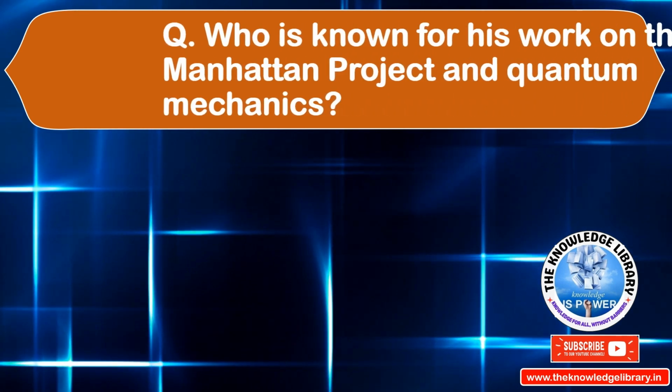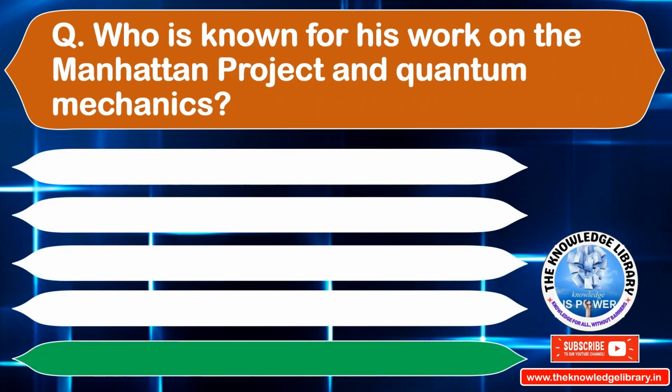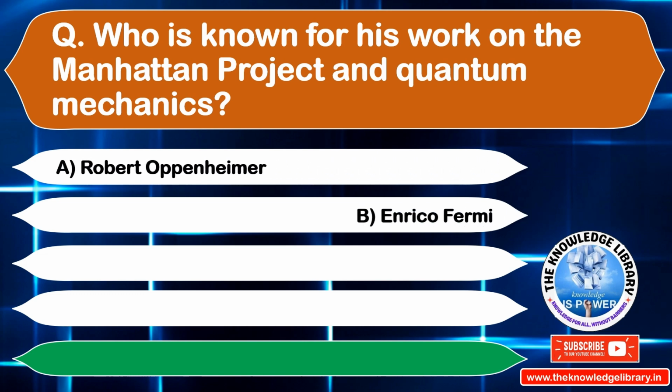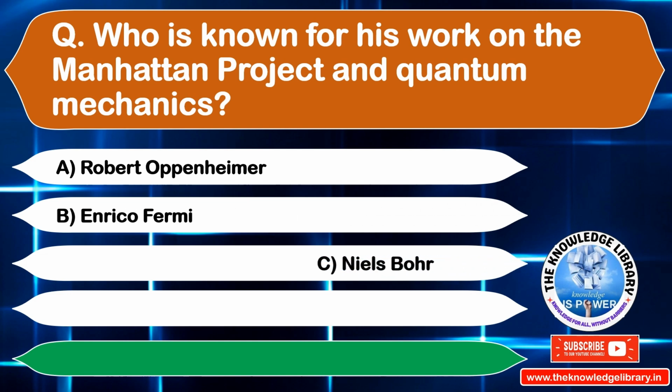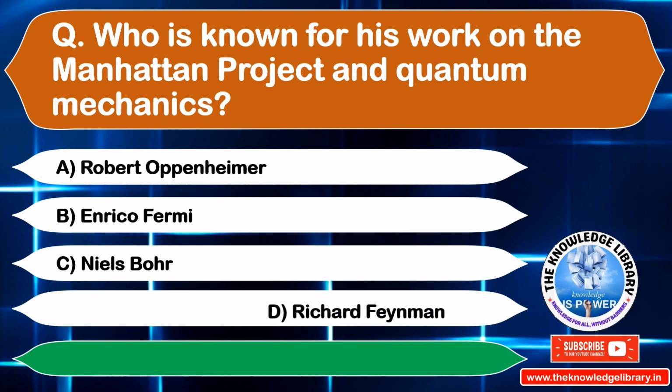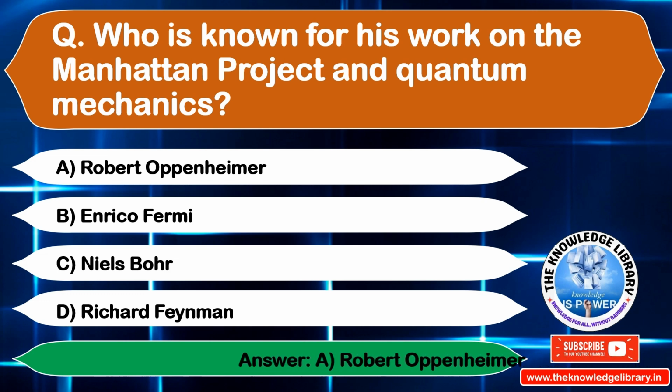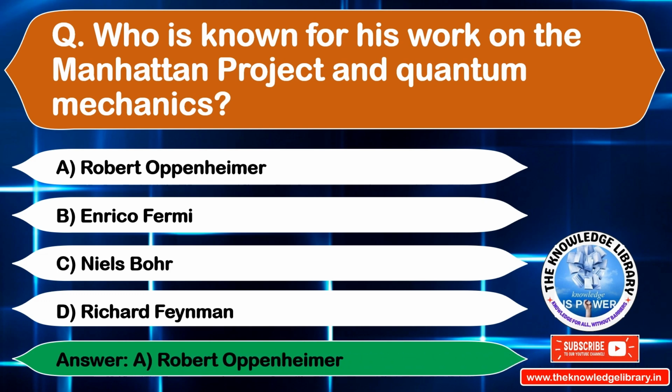Who is known for his work on the Manhattan Project and quantum mechanics? Option A. Robert Oppenheimer. Option B. Enrico Fermi. Option C. Niels Bohr. Option D. Richard Feynman. The correct answer is option A. Robert Oppenheimer. Move on to the next question.